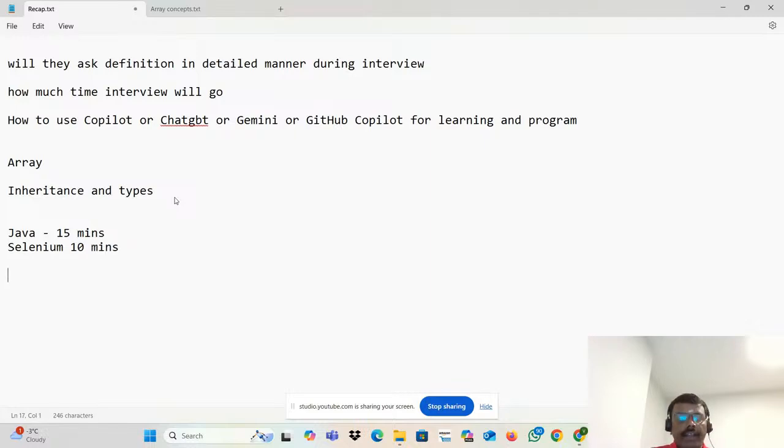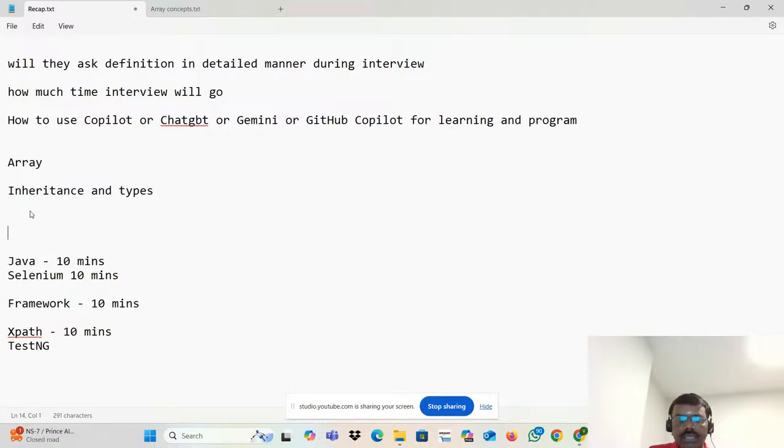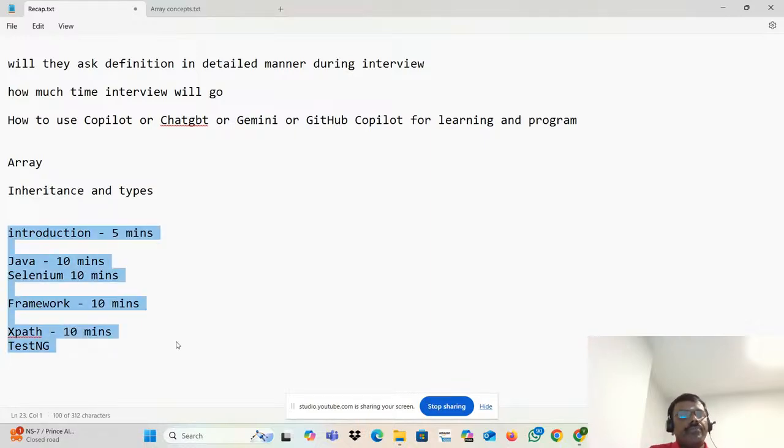Okay, the framework part they will talk about for 10 minutes. They will ask for examples of XPath and TestNG. These two parts will take something around 10 minutes, right? So this may go down as well. Why? Because your introduction also will go with that, right? Your introduction will also take 5 minutes. That's all.